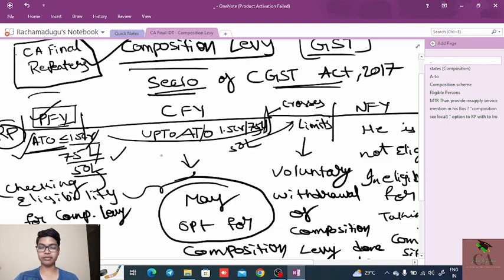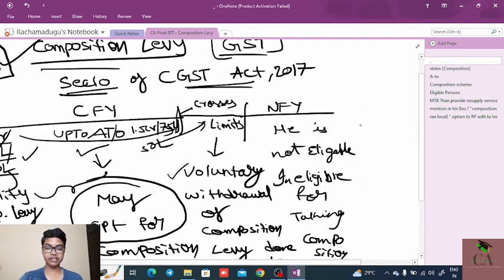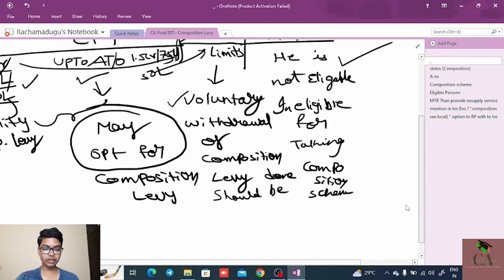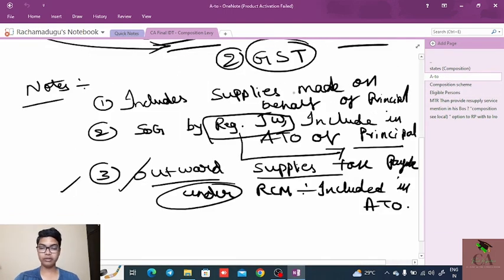These turnover limits are for checking the eligibility criteria, and after he crosses the turnover limits, he may voluntarily withdraw from the composition levy and take a regular registration. After that, in the next financial year, once it exceeds the limits as specified, that is 1.5 CR or 75 lakhs or 50 lakhs, he is not eligible to take the composition scheme in the upcoming years. That is this one.